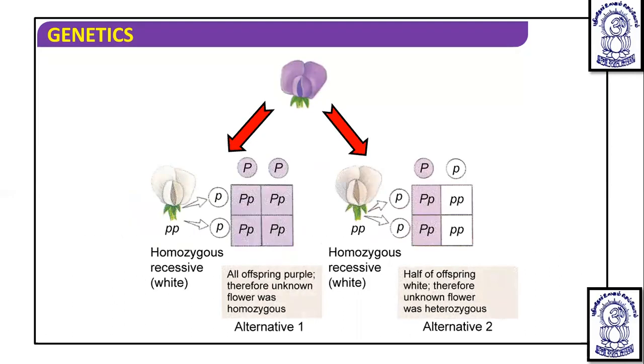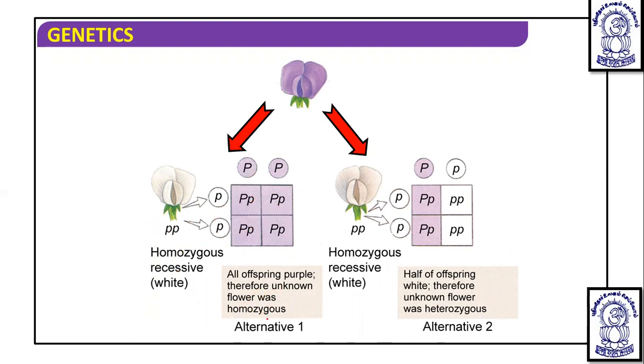So this is the cross which is given in NCERT. You can see this is the test cross. An alternative one is given where you can see that the violet flower is crossed with the homozygous recessive, which has the small p gametes, and capital P capital T gametes, and then all are heterozygous. All offspring are purple color. Therefore, the unknown flower was homozygous.